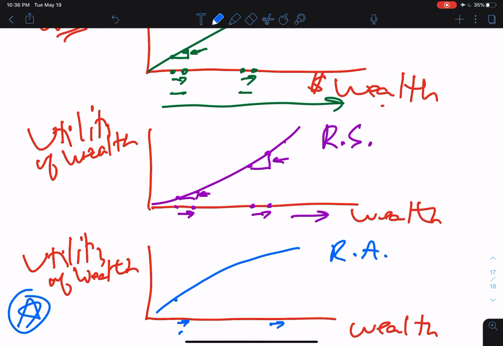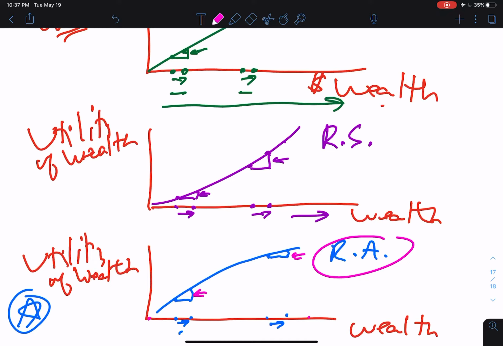Put the points here like this, and then try to get the same size change here. And you can see that, let me put this in pink for you, this vertical distance here is bigger than that vertical distance there. And so for risk-averse investors, a given amount of increase in wealth provides a greater increase in utility of wealth at low levels than at higher levels. Okay, so that's how that works.